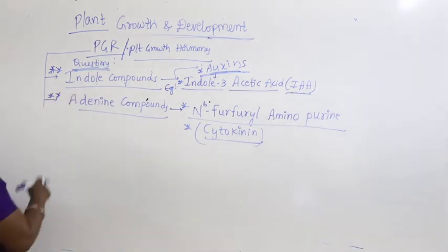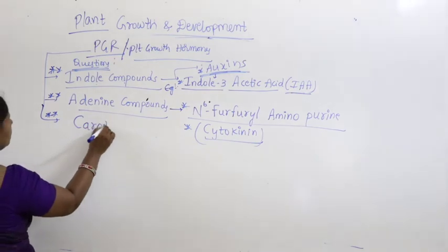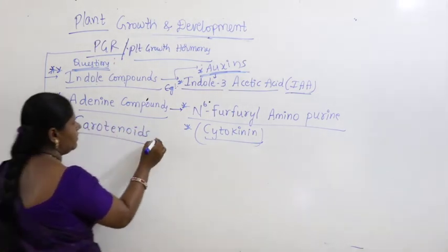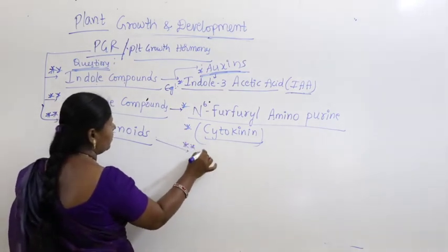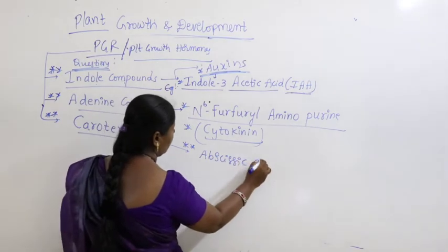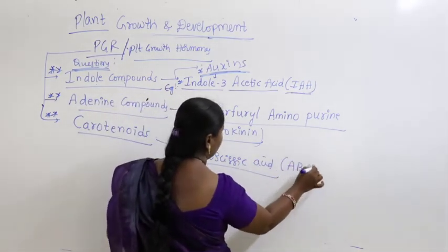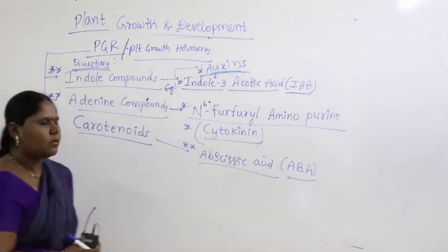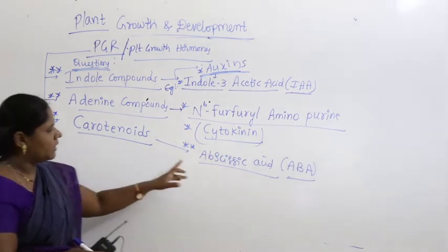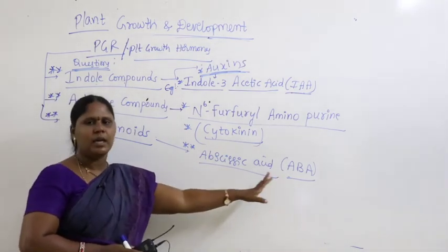Similarly, carotenoids. Carotenoids give the compound called abscisic acid, that is ABA.